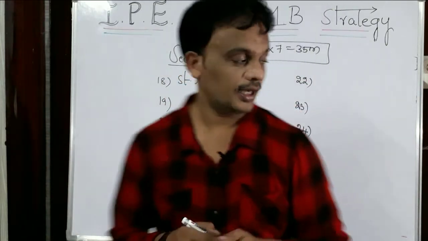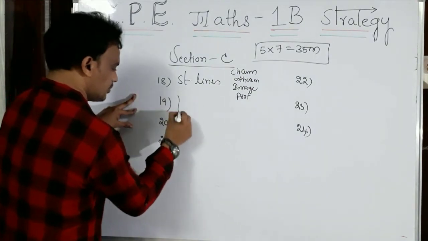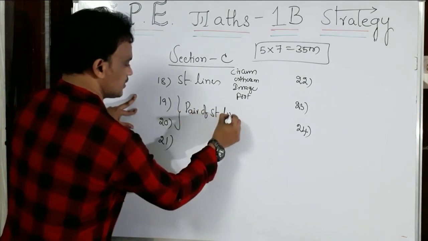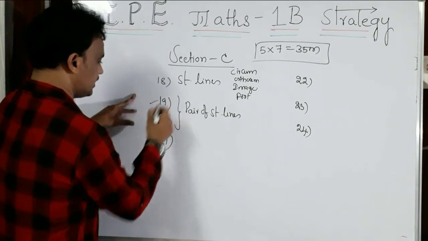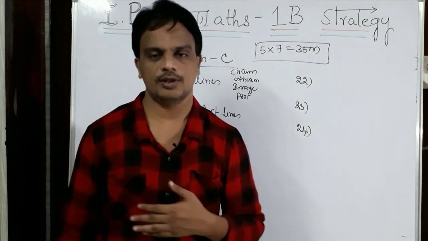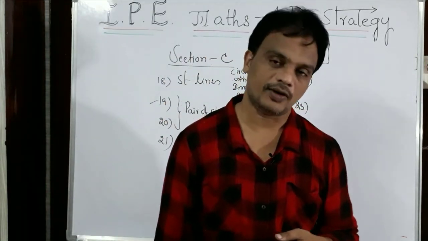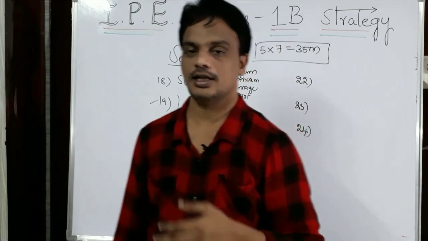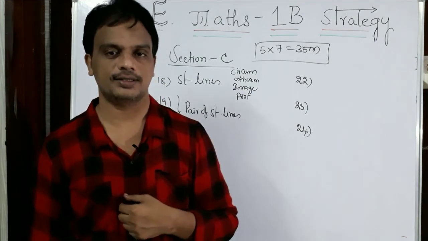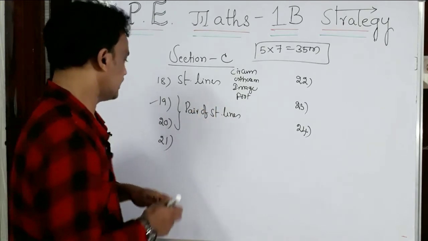Coming to the 19th and the 20th one, pair of straight lines. From these two we are going to get 2 questions of 7 marks from pair of straight lines. Particularly from the 19th one, some standard theorems are there. What is the angle between the pair of straight lines? What is the product of the perpendiculars? What is the pair of angle bisectors? What is the area of the triangle formed by the pair of lines with another line? Pair of parallel lines. For those concepts we may get direct theorems. That is from the 19th question.